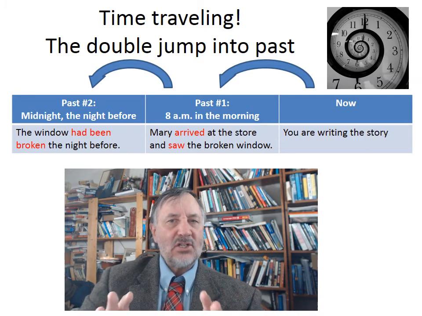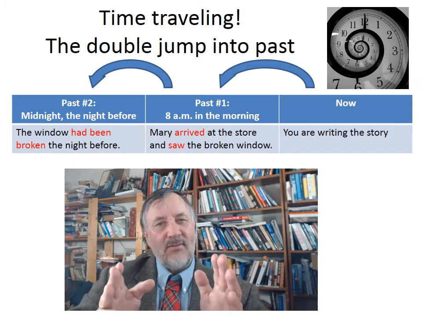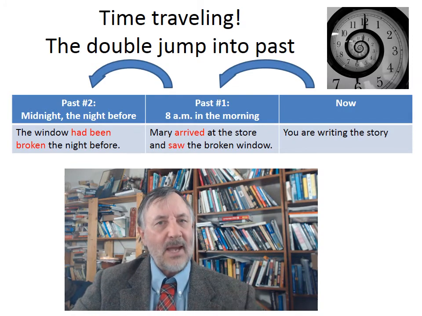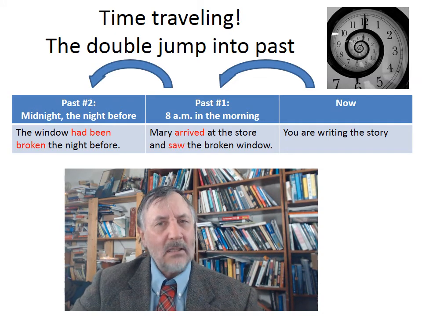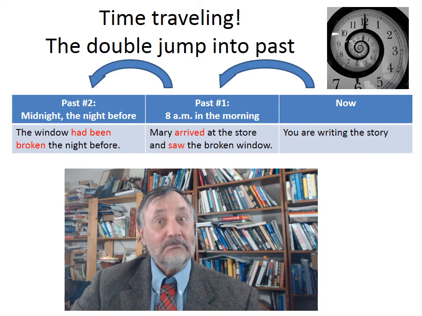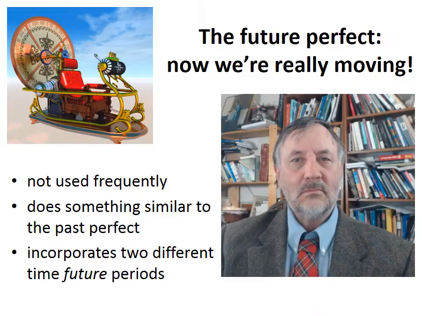It allows us to locate ourselves in the present and refer to an event in the past, and then refer to yet another event that happened further in the past. So I hope that clarifies the job of the past perfect. And it's a handy little device. Use it with care, because you can break and you can hurt yourself. So try it at home, but be careful.